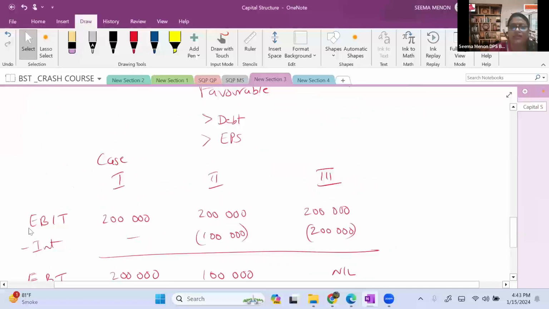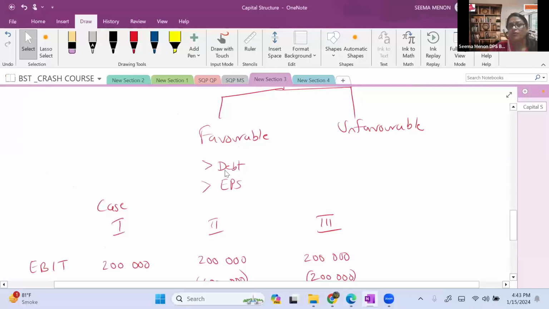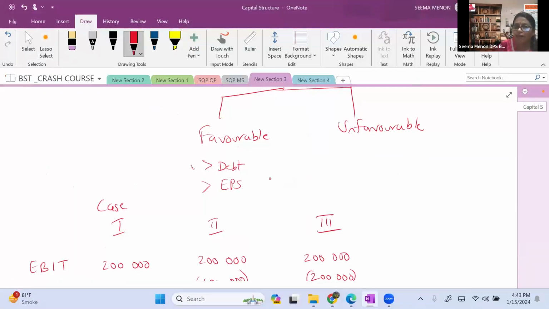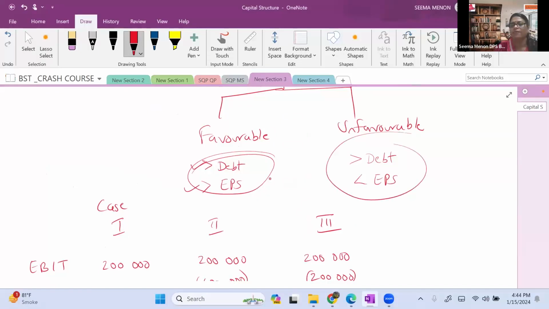Here the reason is that our earning is decreased. So when debt is increased, our EPS will be increasing. That is a favorable case. But here you see unfavorable means debt may be high, but the EPS is less. That is unfavorable trading on equity or unfavorable financial leverage.